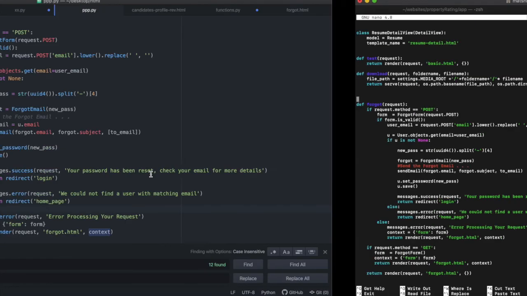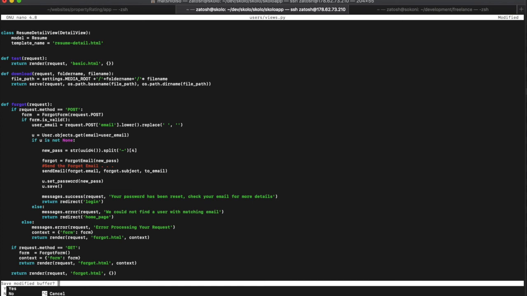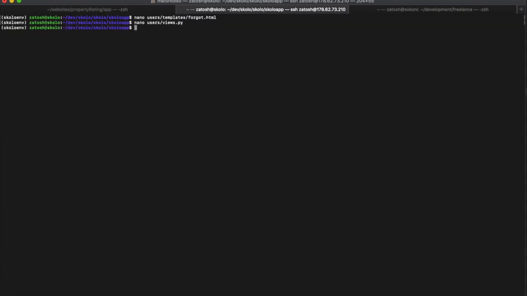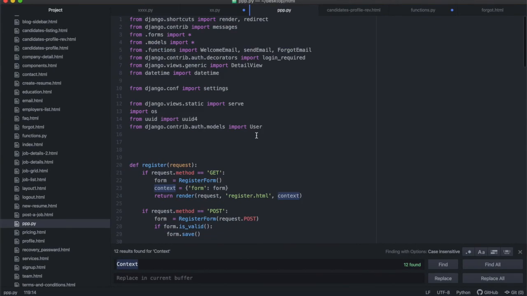Actually, let me do this. Let me stop this, because I'm going to forget a couple of things. The best thing for me to do is to actually remove this existing file, because I can see already another mistake over there. So let's rm this existing file, and then let's nano the file again. All right, and then it will be a blank file. Then we can just copy and paste everything as it is.